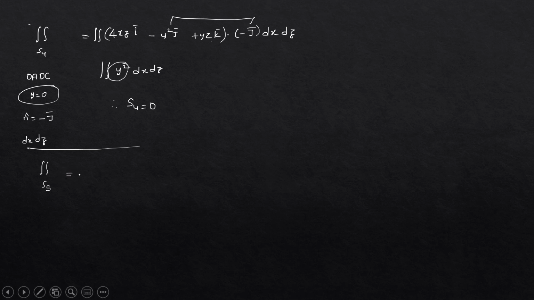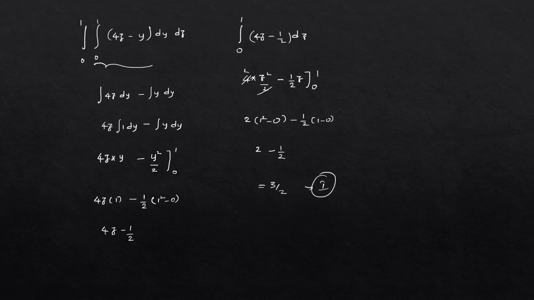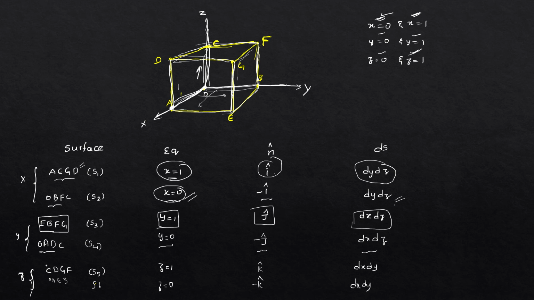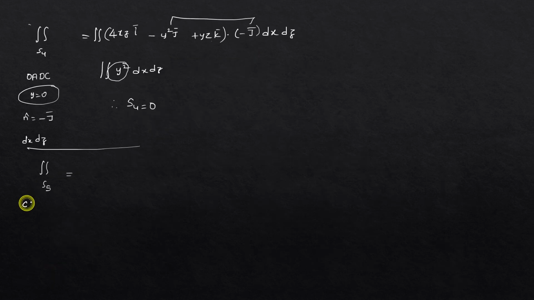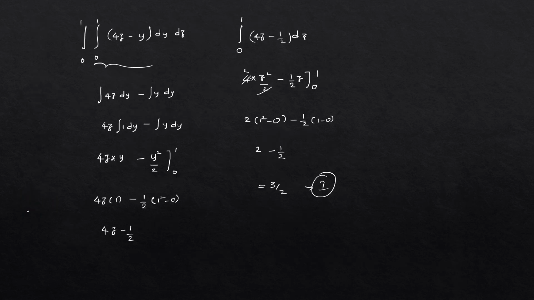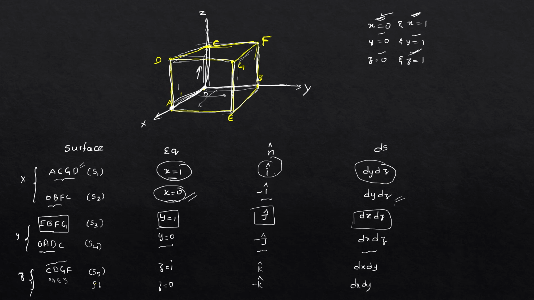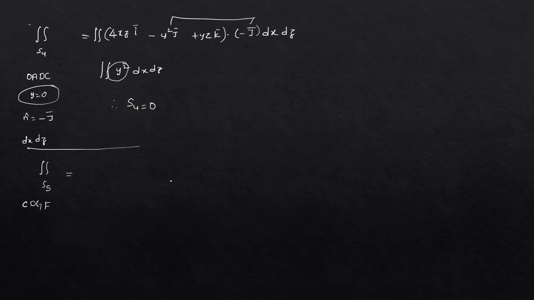Before doing integral S5, first write the plane equation of S5. It is CDGF. Okay, so the equations are z is equal to 1 and the n cap will be k bar, and the surface is dx dy.